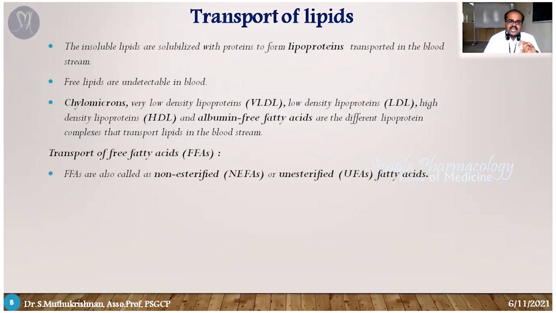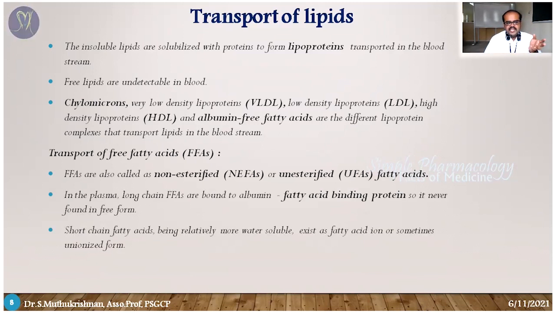The next one is transport of free fatty acid. The first one was lipid transportation, and the second one is free fatty acid transportation. Free fatty acids are also called non-esterified or unesterified fatty acids. Normally these free fatty acids complex with a plasma protein, for example albumin. Albumin is called the fatty acid binding protein.